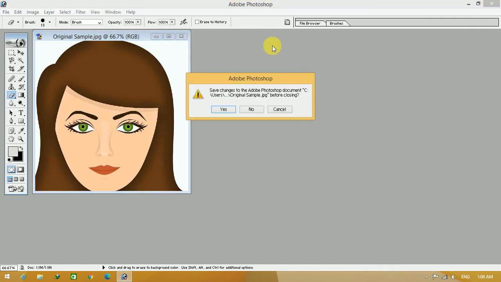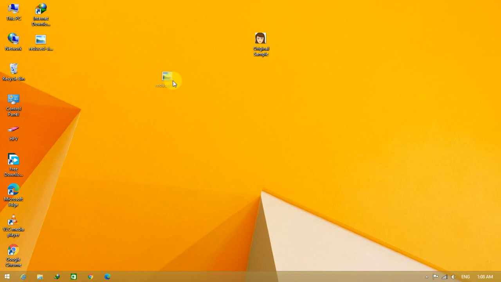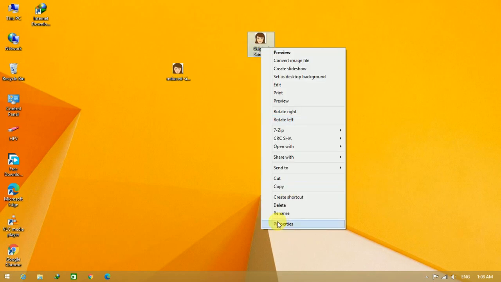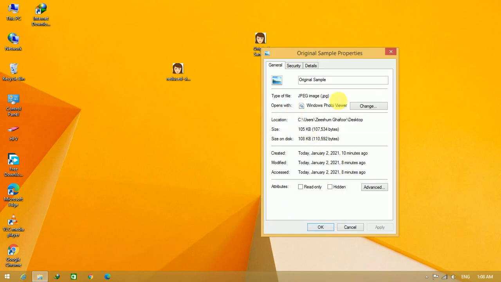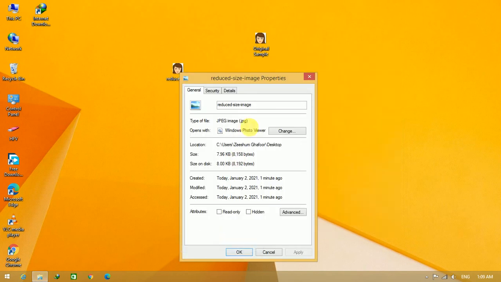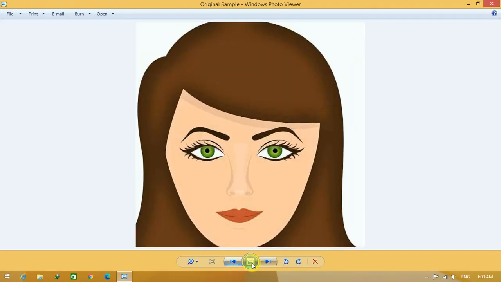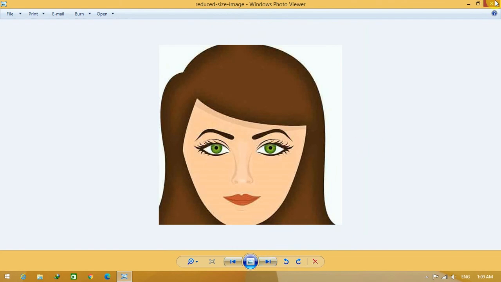Okay, now you have to close Adobe Photoshop and check the sizes. Here are the 2 images in front. Check, this is the original, which is 105 KB, and if I click and check the properties of the reduced image, you can check here the size of the image is reduced to 7.9 KB. Okay, now this is the best method to reduce the size of an image without losing its quality. Okay, no difference in the quality.